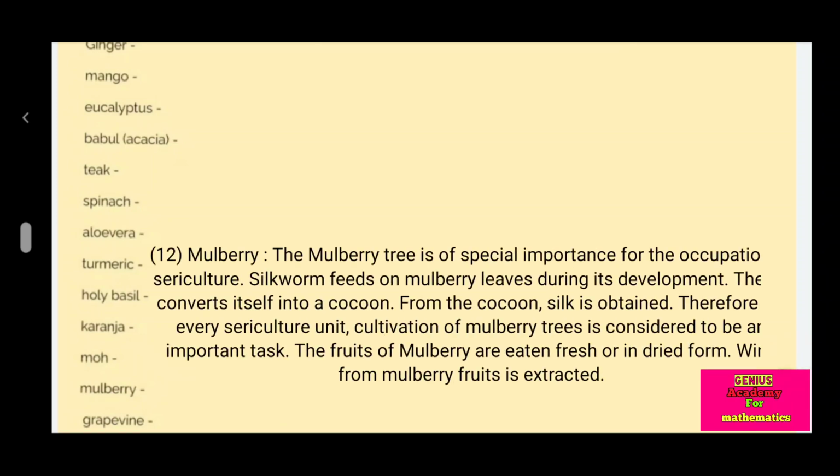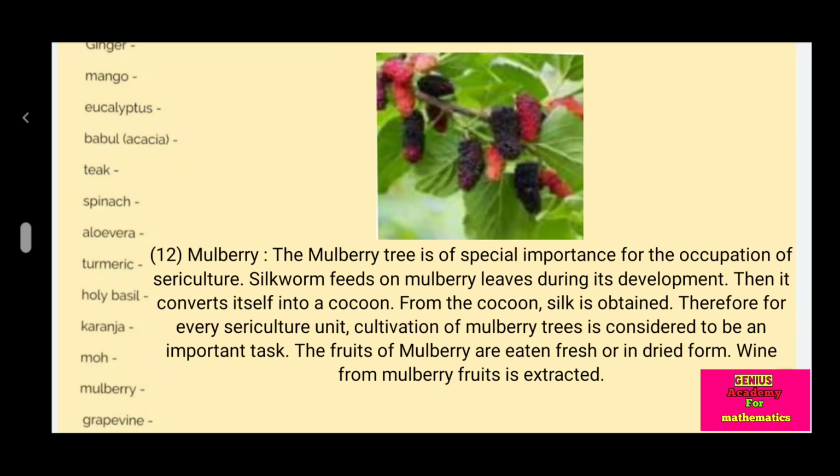Mulberry. The mulberry tree is of special importance for the occupation of sericulture. Silkworms feed on mulberry leaves during their development. Then it converts itself into a cocoon. From the cocoon, silk is obtained. Therefore, for every sericulture unit, cultivation of mulberry trees is considered to be an important task.